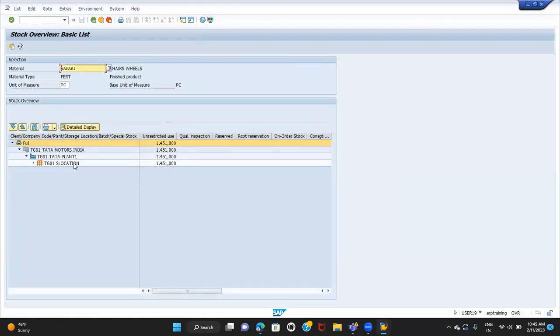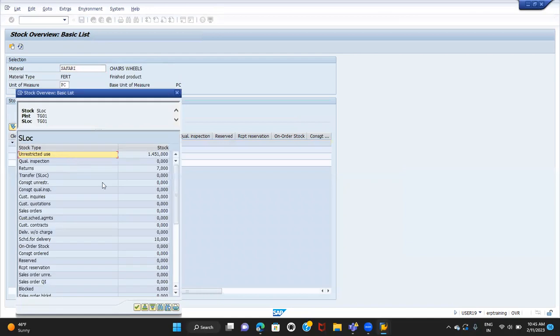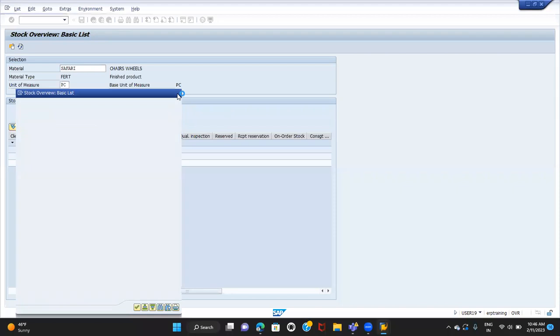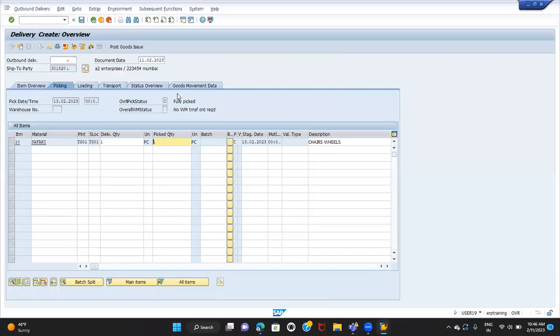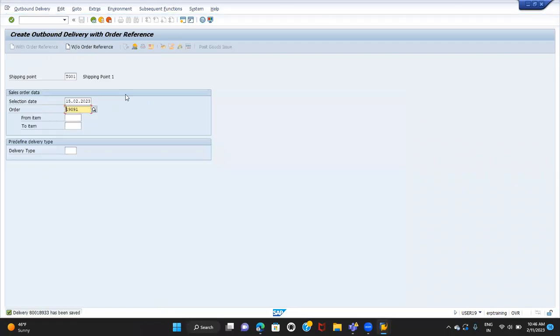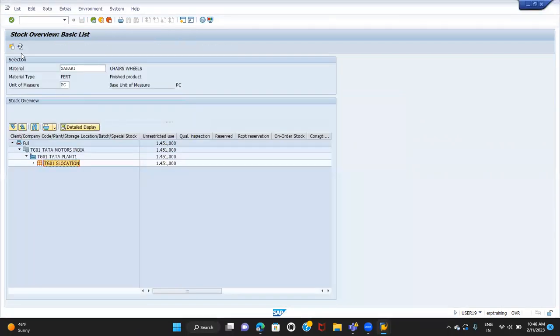So 1451 stock is available. In returns, we have almost 7 quantity. Okay, let it be. Now we'll do the post goods issue. The post goods issue is done. If you want to check the stock now, it will become 1450.